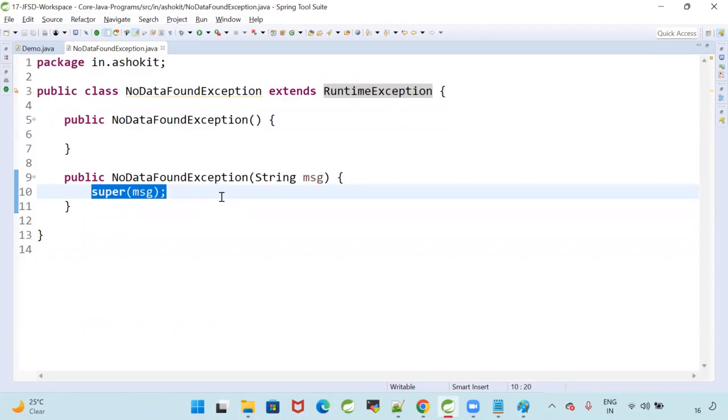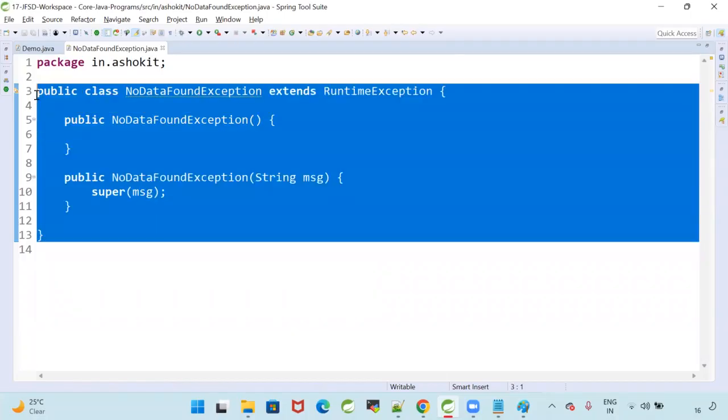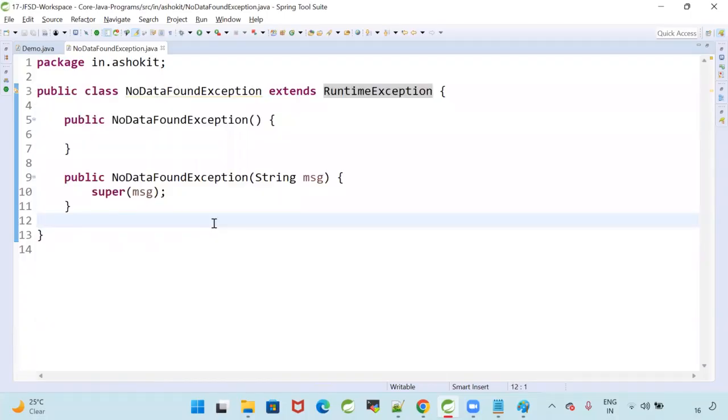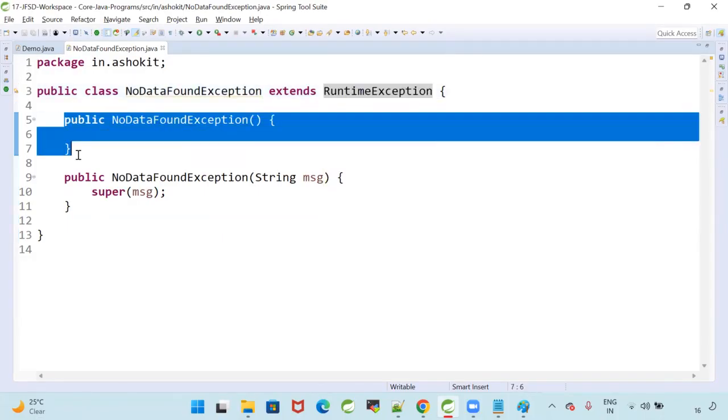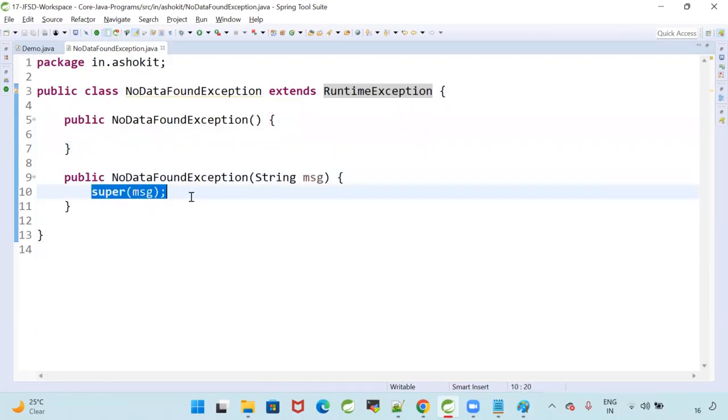Whenever you want to create a user defined exception class, this is the process we will follow to create one user defined exception. Getting it? Yes. Public class NoDataFoundException extends RuntimeException, zero param constructor, parameterized constructor, super of message.